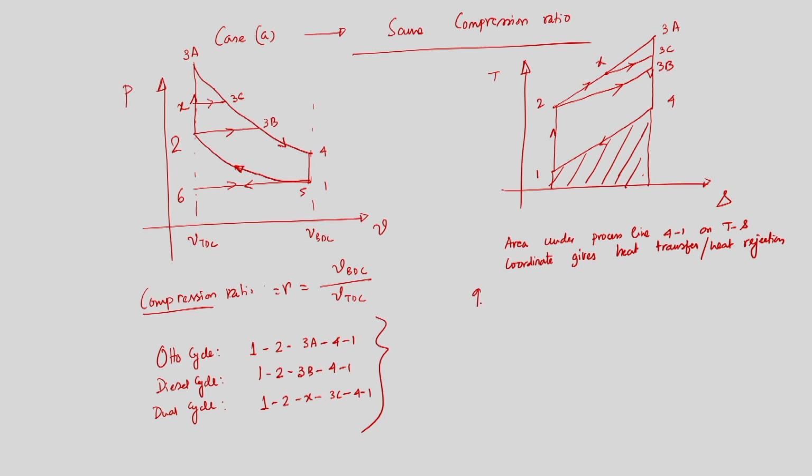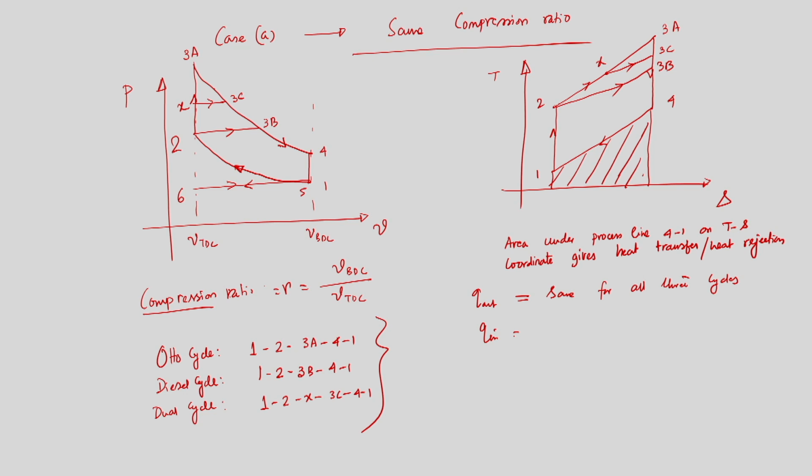So Q out is the same for all three cycles, but Q in, that is heat being added into the system, is different for the three different cycles.